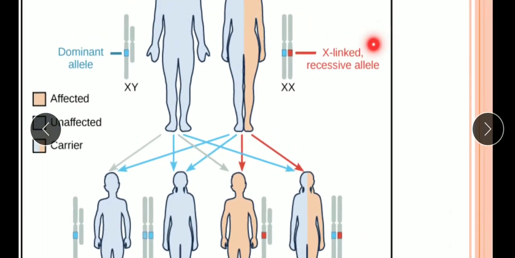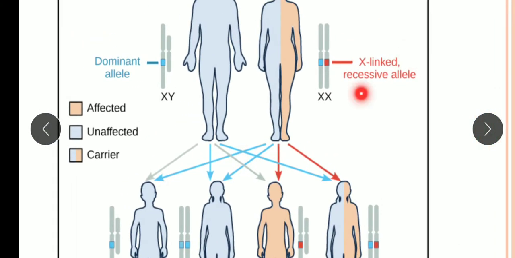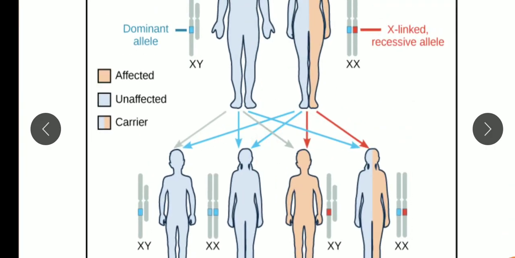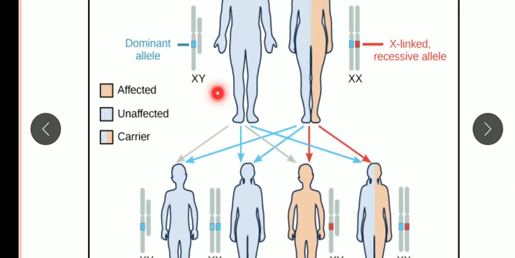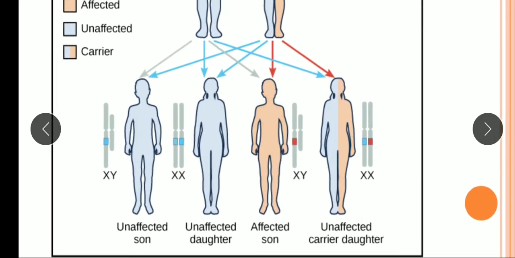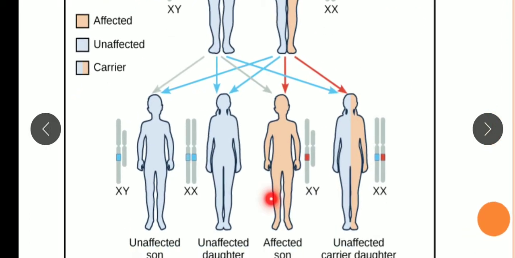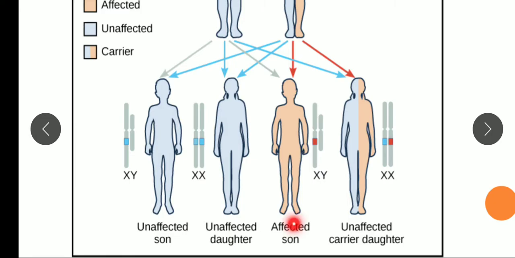Suppose this X-linked recessive allele comes in a gamete and combines with the Y chromosome. After fusion, the zygote formed has the XY condition, in which the X is the chromosome which has this recessive allele. In this case, the son will be affected.